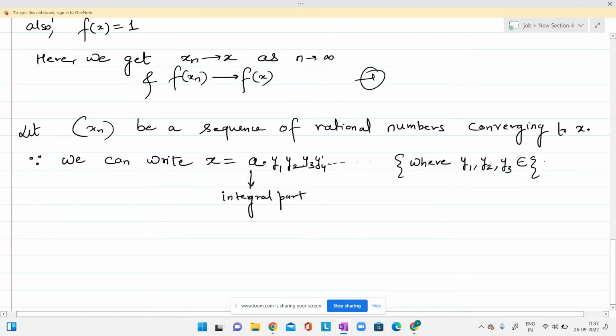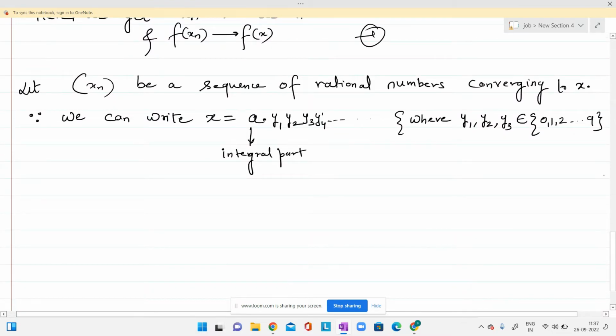They are from the set 0 to 9. All of y1, y2, y3, y4, y5, and so on will be numbers from 0 to 9. So we can write any irrational number in this form.